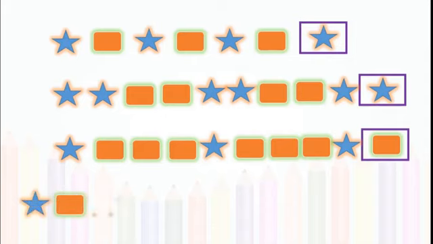Next: star, rectangle, star, star, rectangle, rectangle, star, star, star, rectangle. So, rectangle. Yes, what will be there? Yes, dear students.